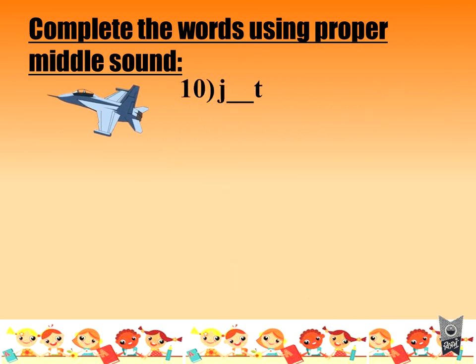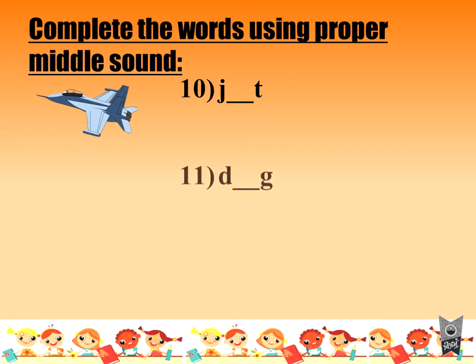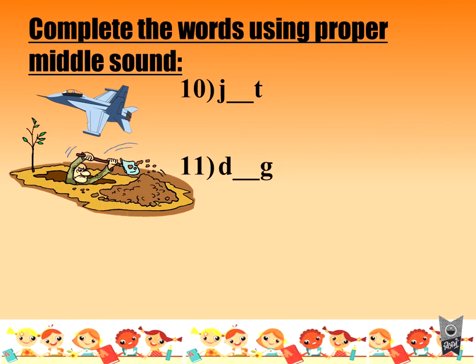Okay. And what is this? Yes, it is a jet. Not airplane. We'll call it a jet. Next. What is this person doing? Look. Yes, he is digging. So the word is dig. What is the word?